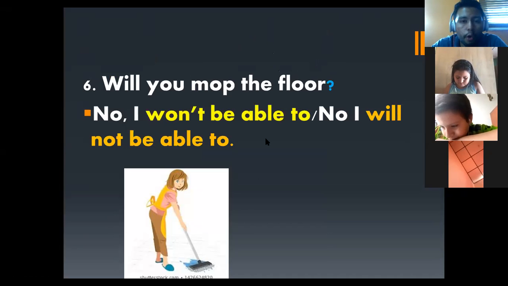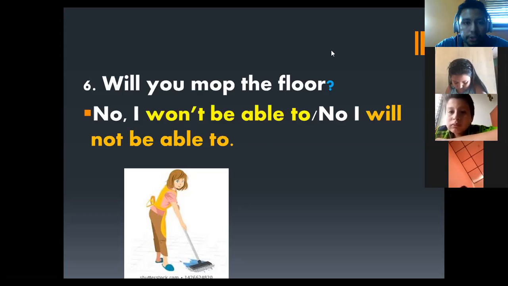"Will you mop the floor?" This is the question, and you have two options: "No, I won't be able to," or "No, I will not be able to." This is very polite. I'm going to give you a minute to copy this. No problem with this.